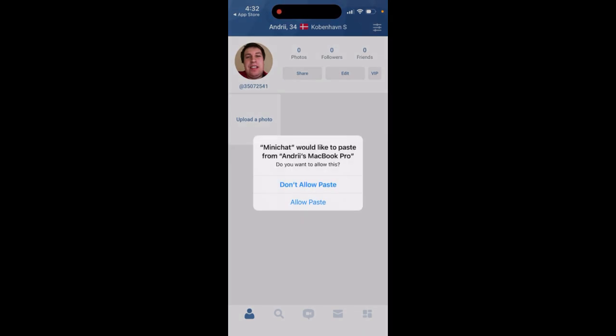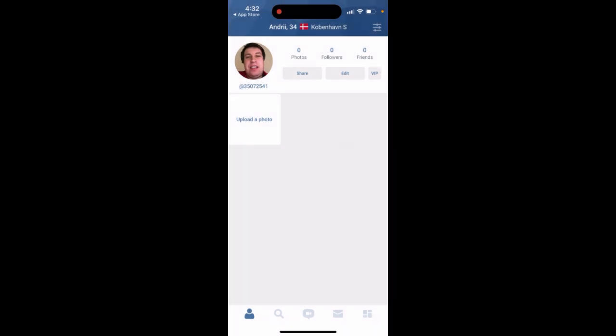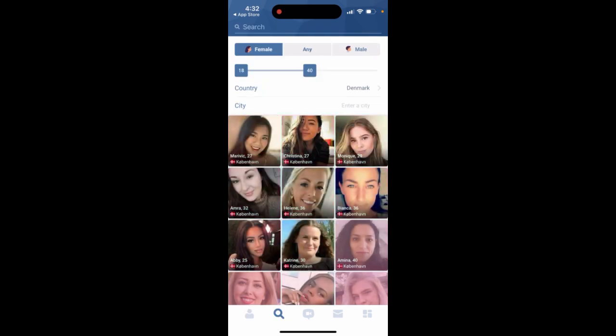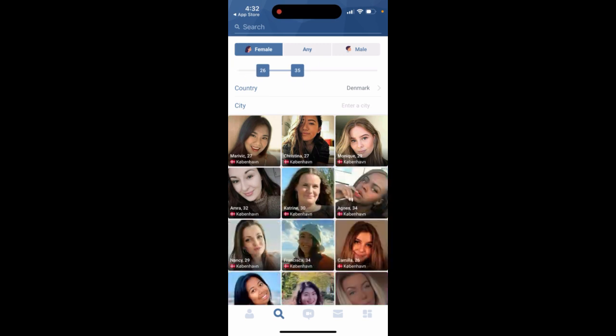So here it is. You can just open it up, and then here is the account. So you can see that's how it looks. You can tap search to search profiles in here. You can select some filters. This is free. You don't need to upgrade for that.